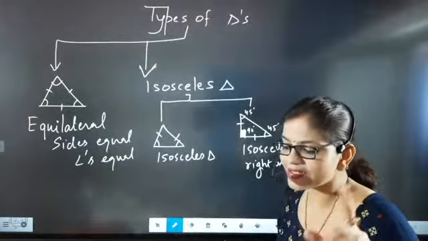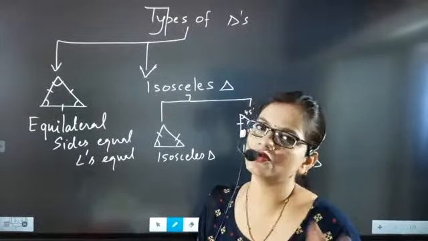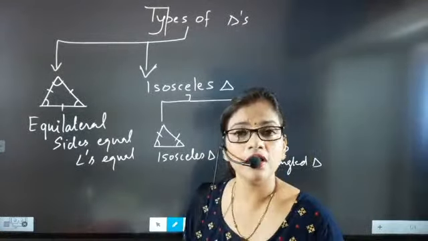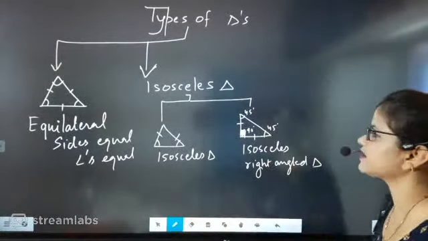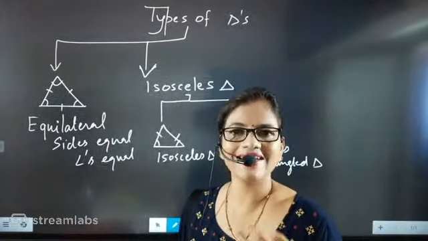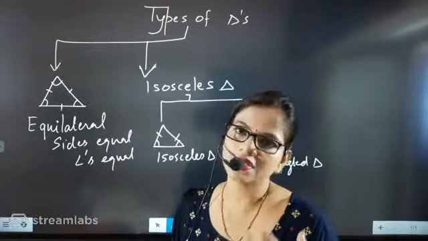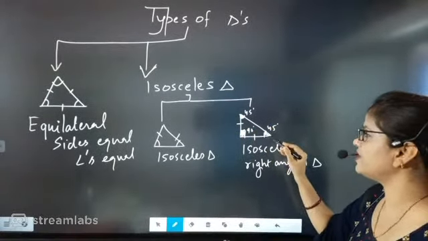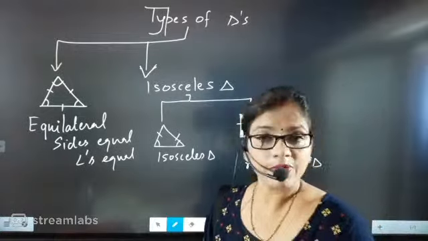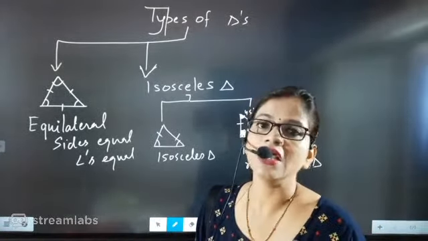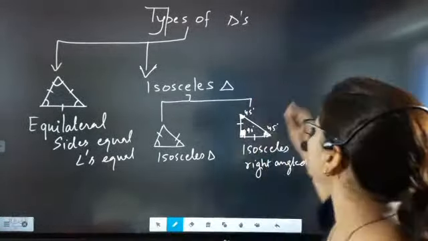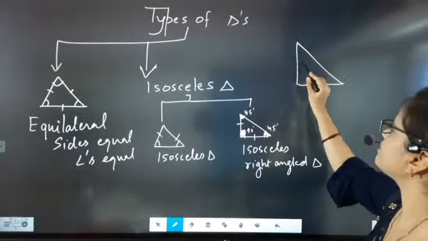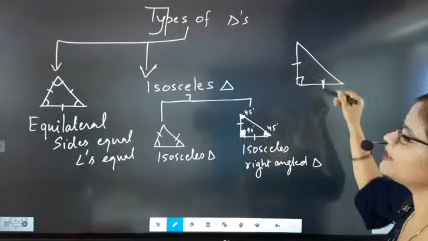Yes, beta, Ashish, it is one form of an isosceles triangle. So an isosceles triangle can be of two types: the normal isosceles triangle and the isosceles right angle triangle. In this, the angles will be 45 degrees and 45 degrees, and not any other angle, because 45 plus 45 is 90, and 90 plus 90 is 180 degrees. Here the most important thing is that the base and perpendicular are both the same.